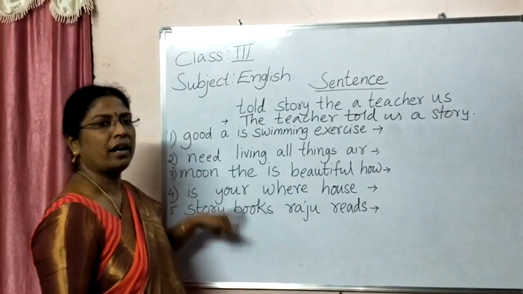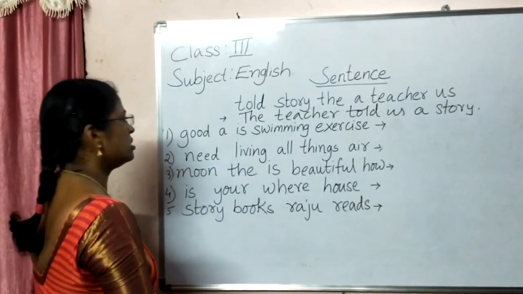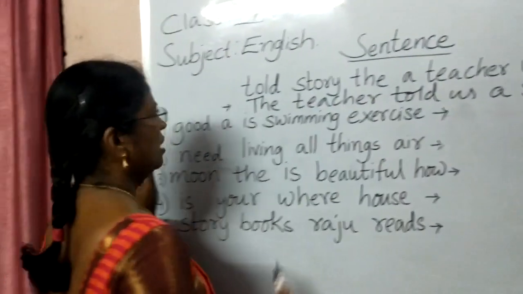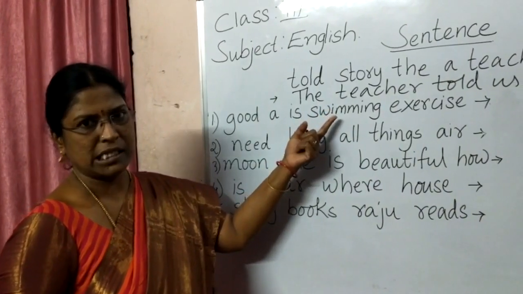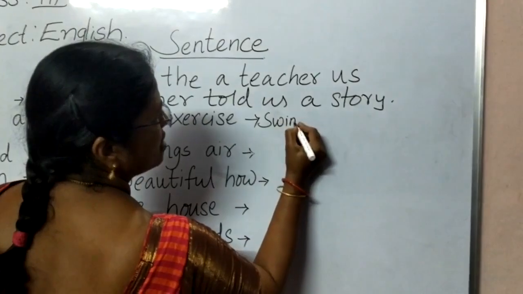Now, let us rearrange all these sentences to make meaningful sentences. Now, see the first one. Good, a, is, swimming, exercise. So, how shall we write, children? It is not making a complete sense. You cannot understand it. So, we will write it as swimming is a good exercise.